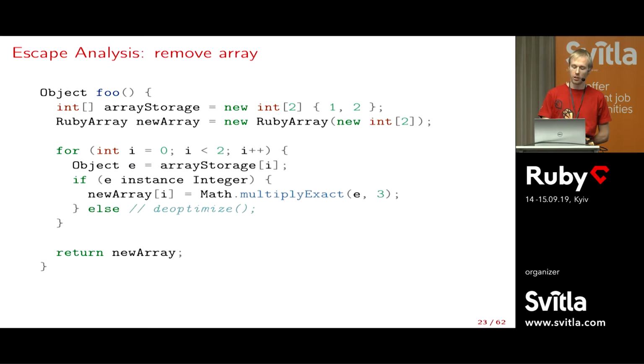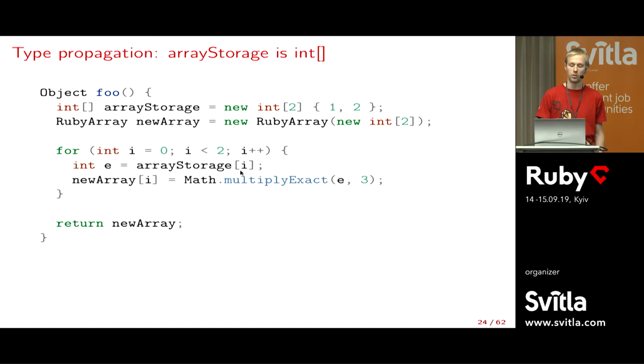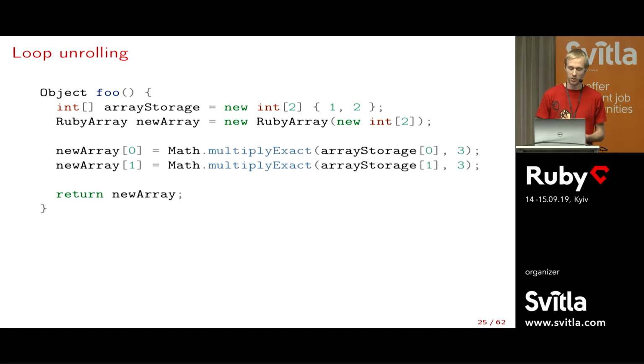The second step is the check that the element of the array is an integer, because we need to know how to multiply numbers. If it's an integer, we do it one way; otherwise another way. Here it's proven, because we read from an int array, so this has got to be an integer, and we can remove the other code. The compiler also noticed this loop only has 2 iterations, always 2, and there's not a lot of code inside it, so we can duplicate the code for every iteration and don't need the loop around it, which simplifies things quite a bit.